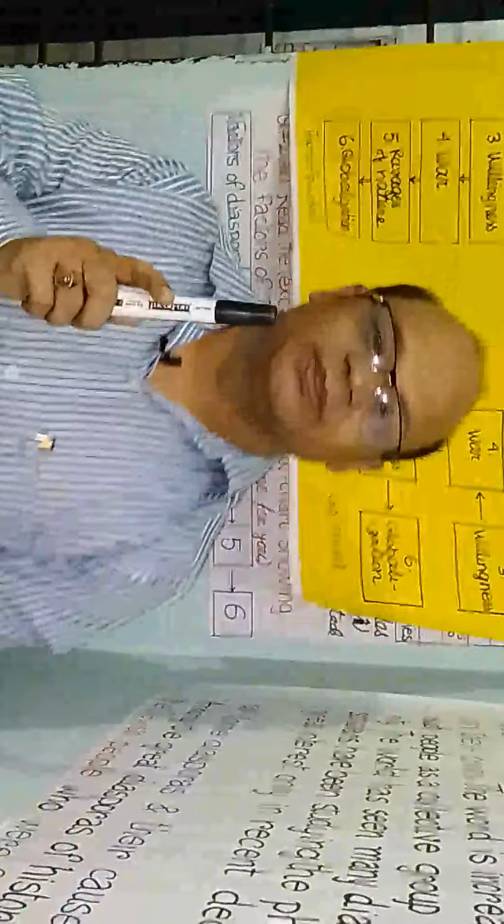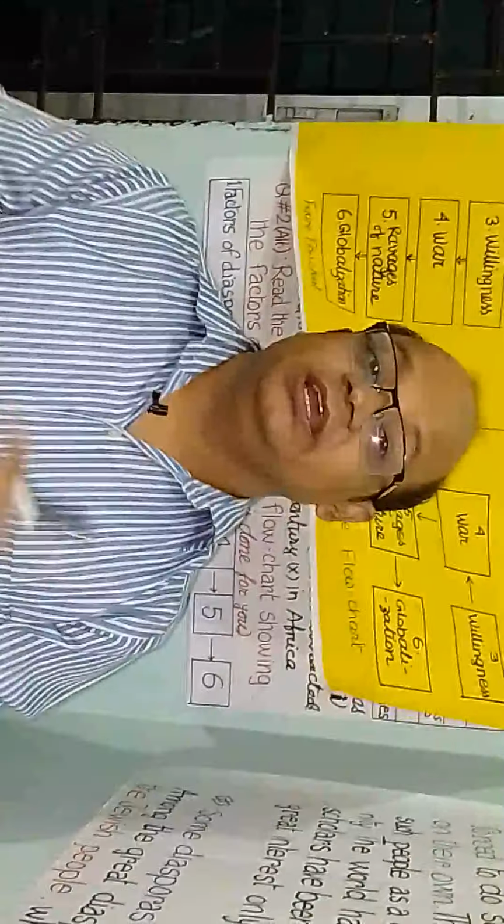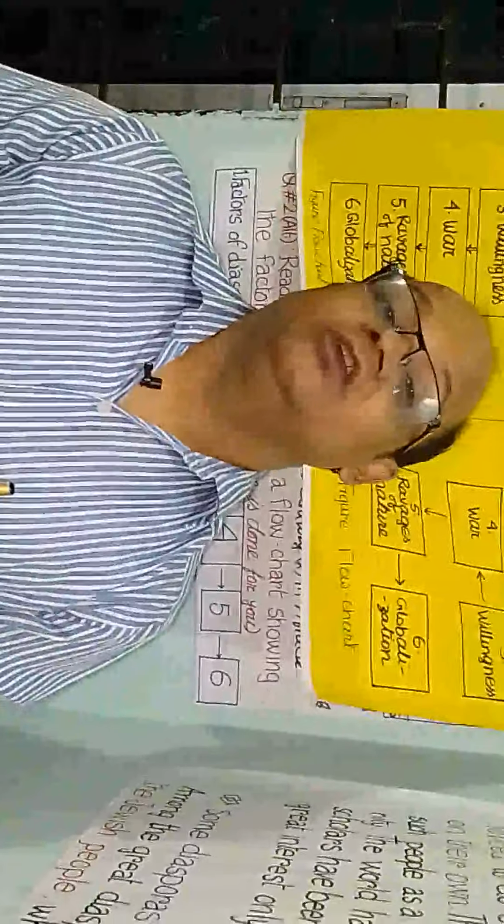Okay, now dear students, what did we discuss today? We discussed how to write a paragraph on diaspora, how to complete a table, and how to make a flowchart on the text of diaspora. Now you say, how many parts of a paragraph are there?